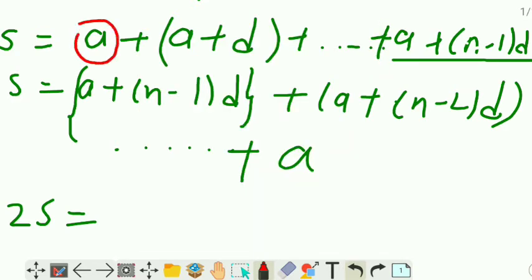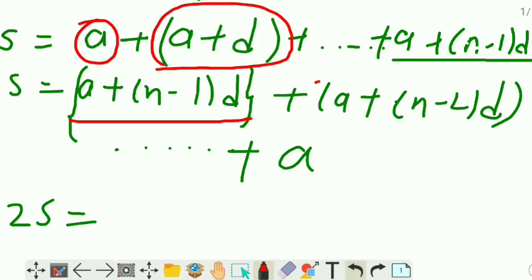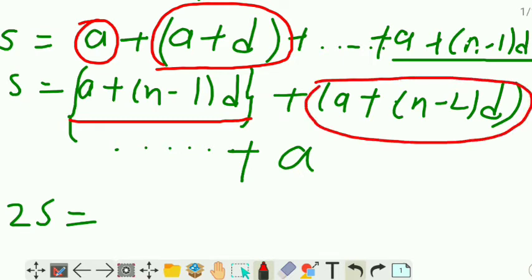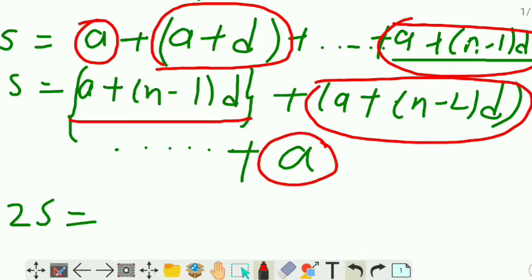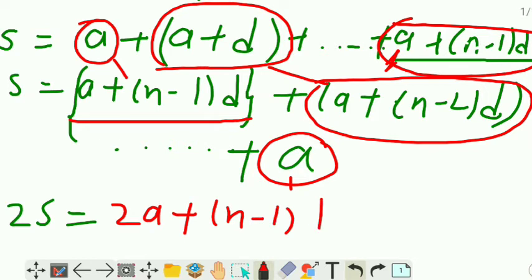This is a, the first term; this is a plus d; and this is a plus n minus 1 into 2d, and this is the last term. These terms we will add, this one to this one, and this we will add from here. So a plus a, that is 2a plus n minus 1 into d.